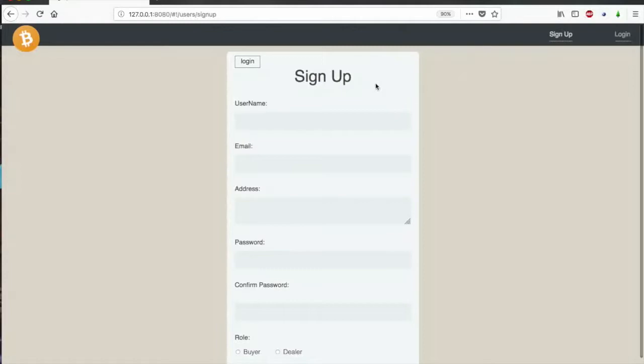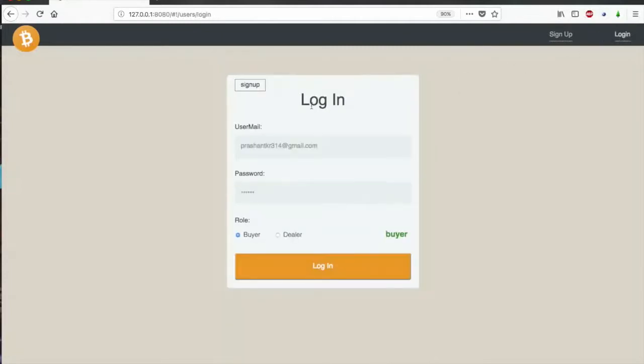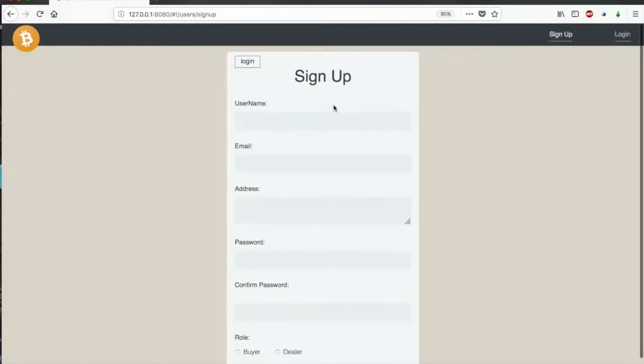Let me first sign up. This is actually for development purposes, but let's make an account for the same user. So Prashant KR 314. Let's give it Prashant PRASHANT KR 314.